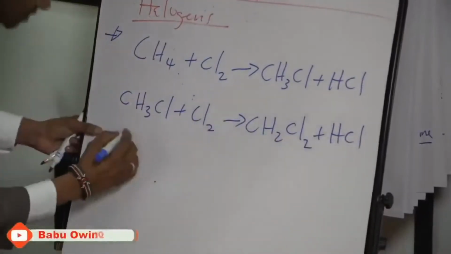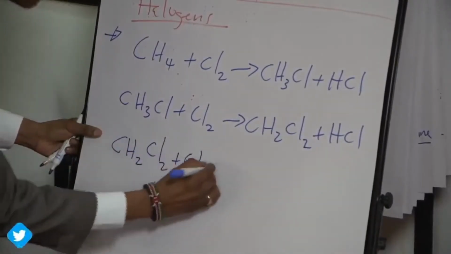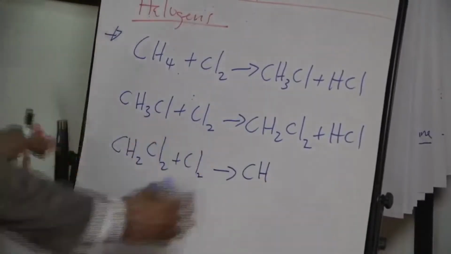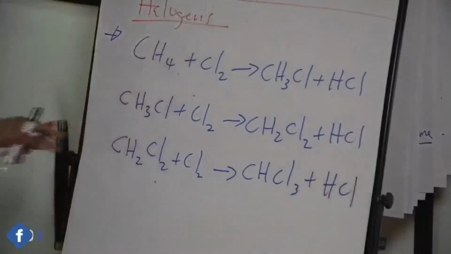Again, this reacts with chlorine. You get CHCl3 plus HCl.